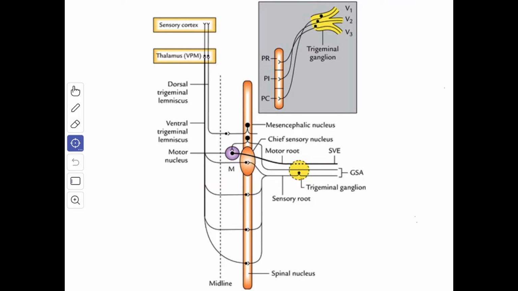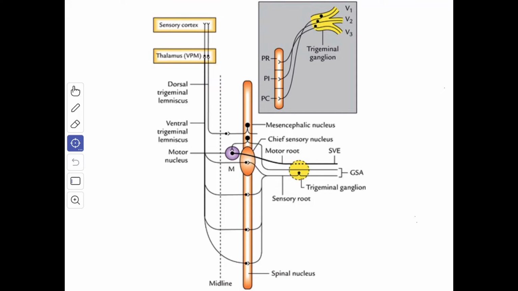Next we'll see about the spinal nucleus of the trigeminal nerve. The spinal nucleus of the trigeminal nerve extends caudally from the chief sensory nucleus in the pons to the second cervical spinal segment, and it lies just medial to the spinal tract of the trigeminal nerve. The spinal nucleus and the tract of the trigeminal nerve are chiefly concerned with the pain and the temperature sensation.